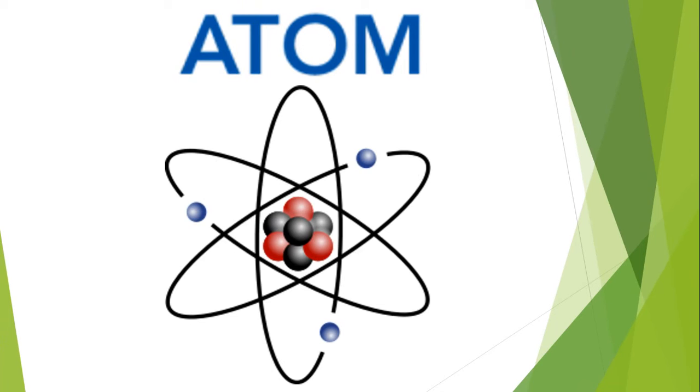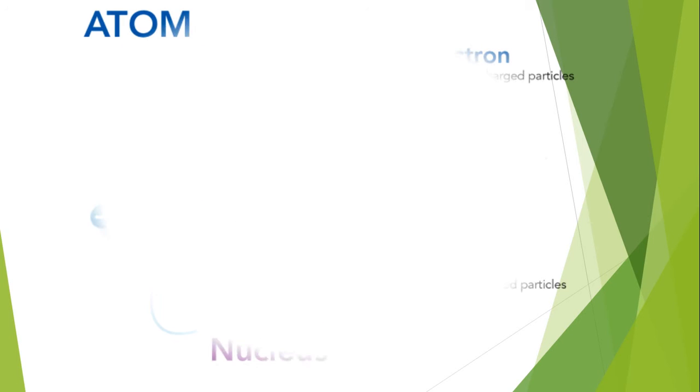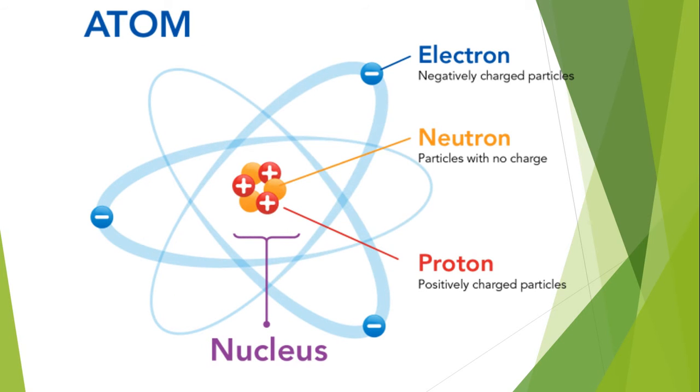Atoms. What are atoms? Atoms are the basic structure of all matter and hence they are known as the building blocks of matter. Atoms comprise of negatively charged particles known as electrons. They also comprise of particles with no charge known as neutrons and positively charged particles known as protons. Neutrons and protons are present in the nucleus.